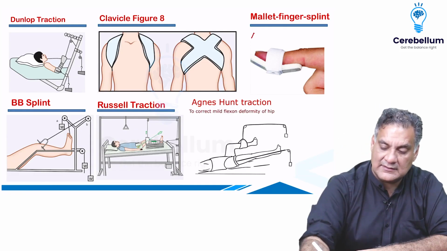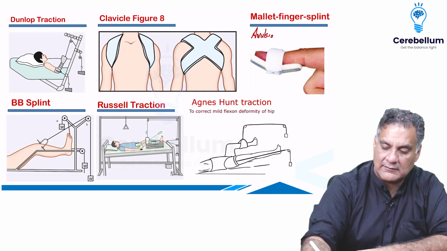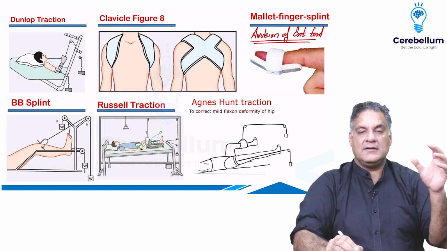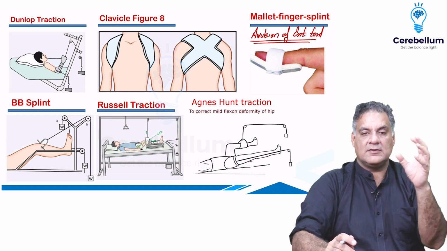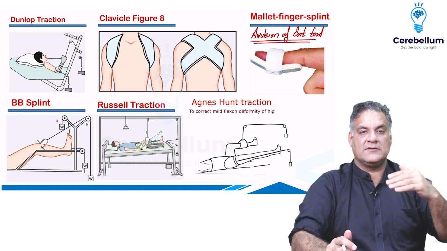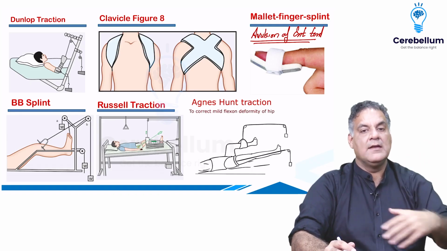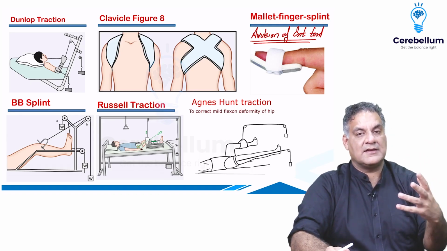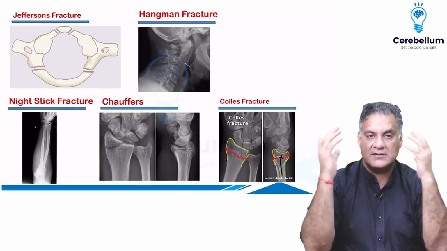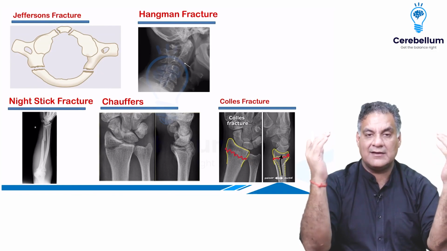Remember, mallet finger is one of the commonest asked questions. Avulsion of extensor tendon from distal phalanx, and it's treated non-operatively. Bohler-Braun splint is for giving tractions to the femur or the tibia. Russell traction, which was initially described as skin traction, is for intertrochanteric fractures of the femur. Agnes Hunt traction is to correct the flexion deformities of the hip. Jefferson fracture, some name fractures, is for Atlas.